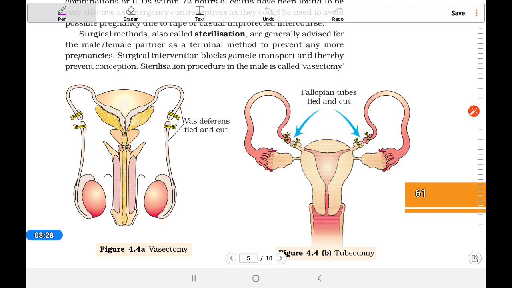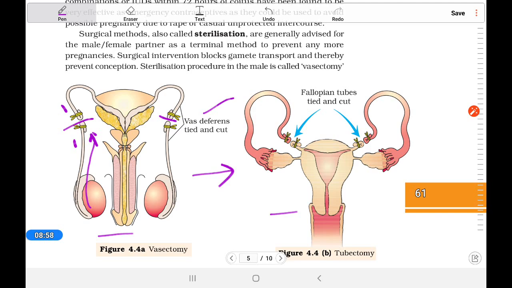Next one, the surgical method. This surgical method is possible in both male and female. You can see that here the vas deferens is cut and tied on both sides, so that the route is disconnected and the sperm will not move out. This is called vasectomy, the cutting of the vas deferens.